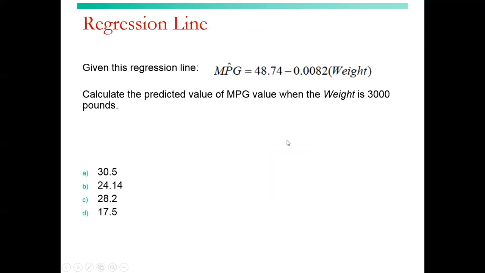Given the regression line, MPG equals 48.74 minus 0.0082 times the weight of the vehicle, I'm assuming. Calculate the predicted miles per gallon value when the weight is 3,000 pounds. So 3,000 times 0.0082, and then we'll subtract that from 48.74, which gets us 24.14.